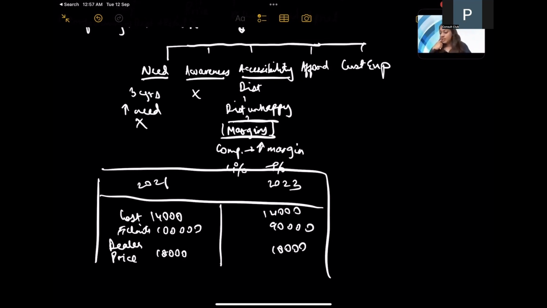Right. So I'll just take a quick look at the numbers and try to calculate the profitability and see if the margins would have any impact on the profit figures. Sure, take your time.